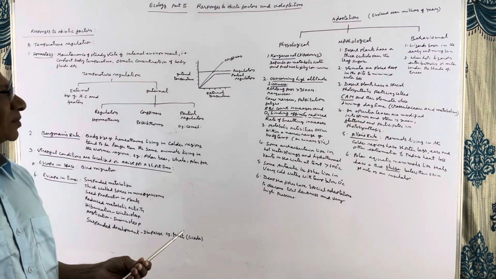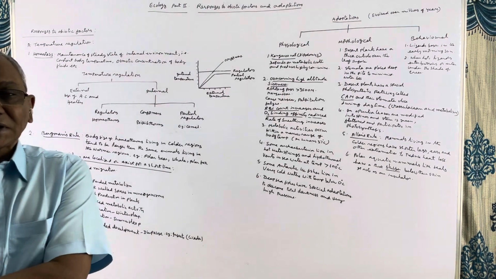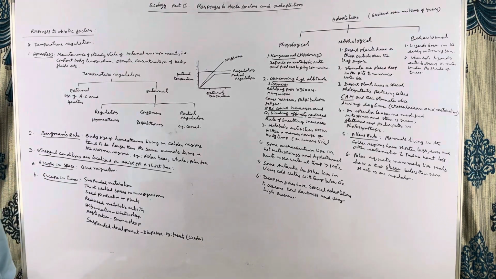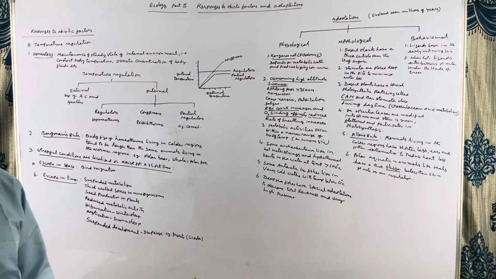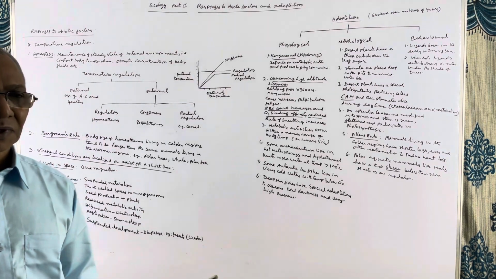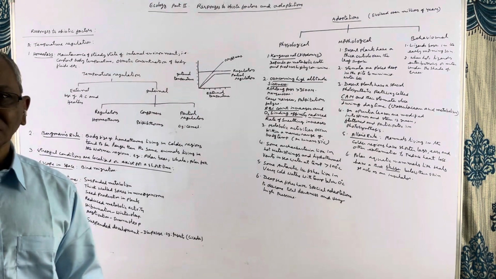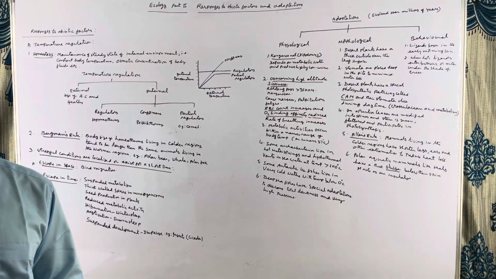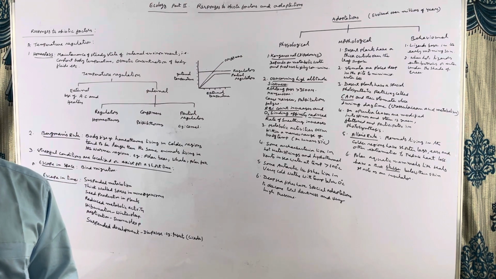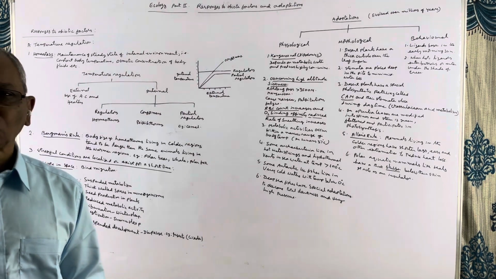Then, the third type of adaptation is known as behavioral adaptation. Reptiles are famous for this adaptation. If you take lizards among reptiles, they are cold-blooded animals. They cannot maintain a constant body temperature. During night time, what happens? Their body temperature cools down. And when the day arrives, because of the low body temperature, they are inactive. Their metabolic rate is low.